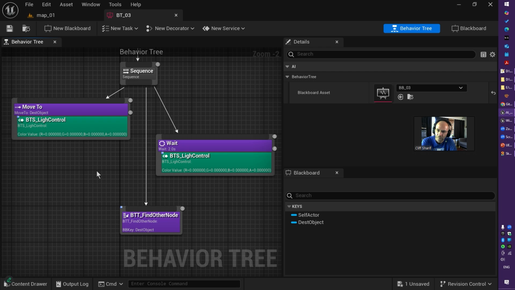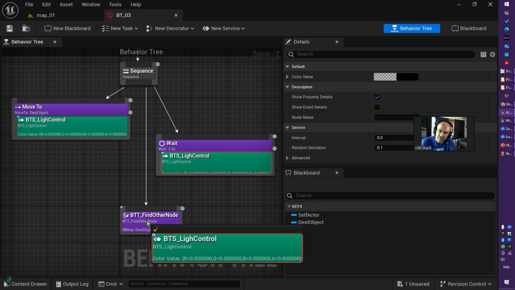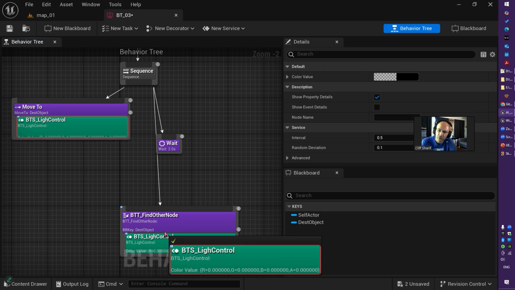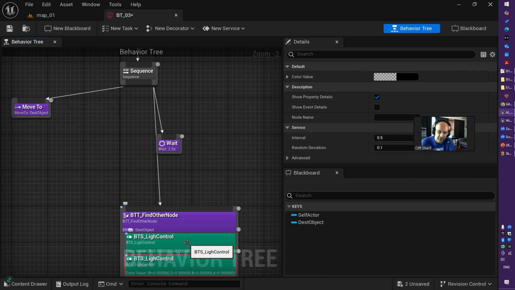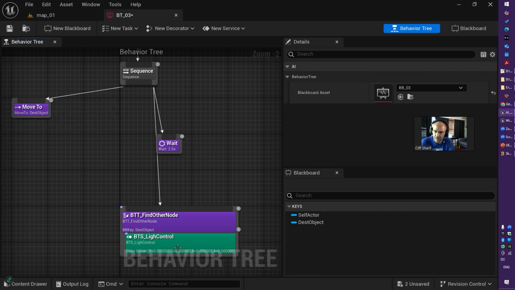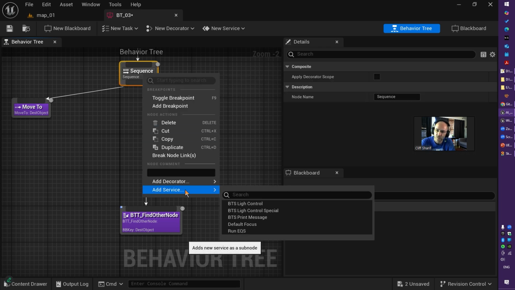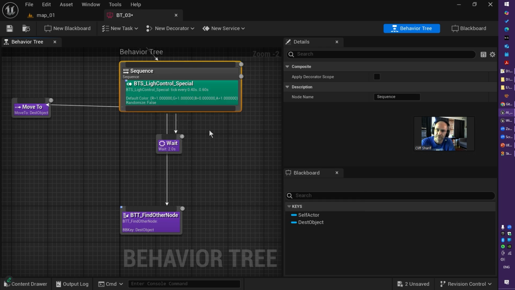So you can have a service on different tasks. You can have multiple services on different tasks. You can click a service and press delete on your keyboard to get rid of it. Or you can even add a service to your composite node, to the sequence, like this.